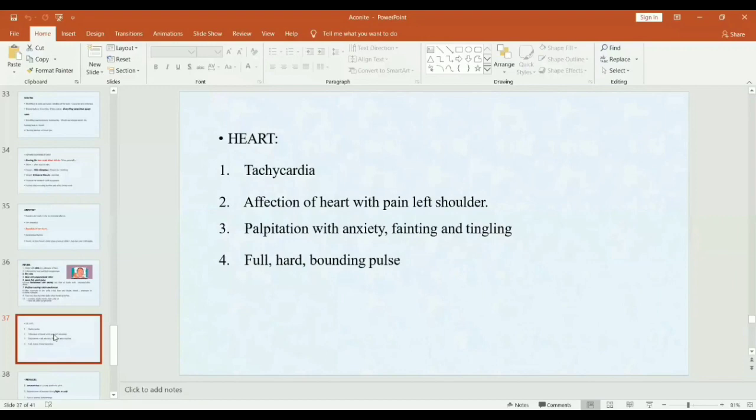Then heart complaints, already told you that mainly indicated in myocardial infarction. So useful in tachycardia, affection of heart with pain of left shoulder, palpitation with anxiety, fainting and tingling. With that heart complaints, pulse is full, hard and bounding.